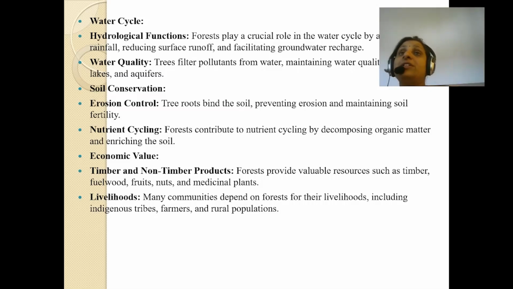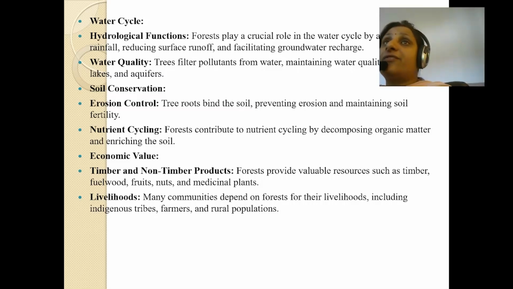What economic value does the forest give to us? Forests provide valuable resources such as timber, fuel wood, fruits, nuts, and medicinal plants. See how much this forest gives to us. Many communities depend on forests for their livelihood, including indigenous tribes, farmers, and rural populations. They are dependent on forests only. The people who reside around the forest are all dependent on the forest for their livelihood.